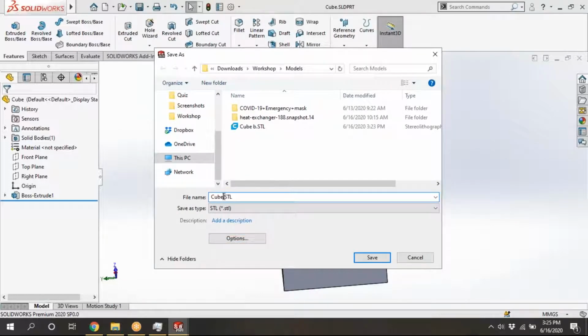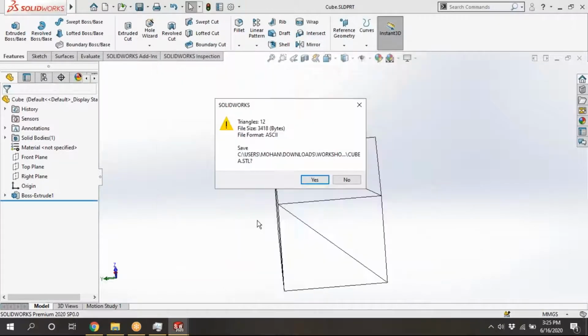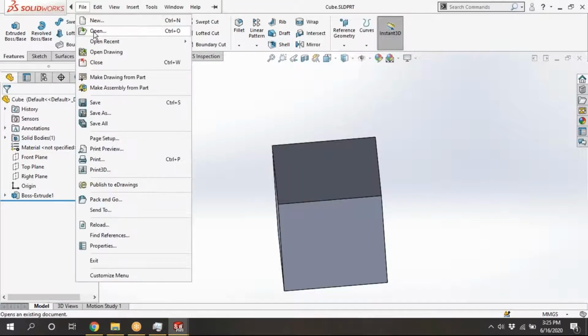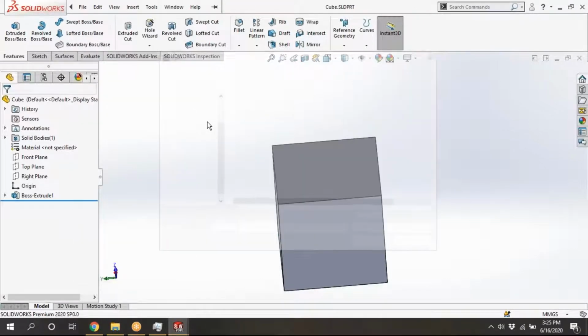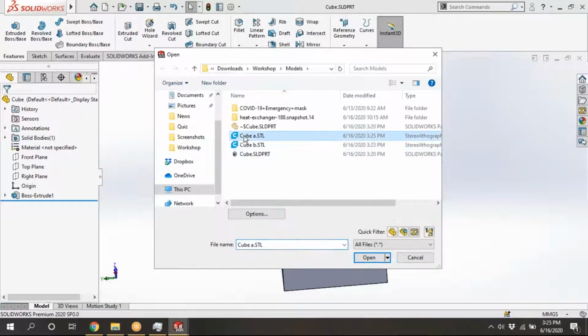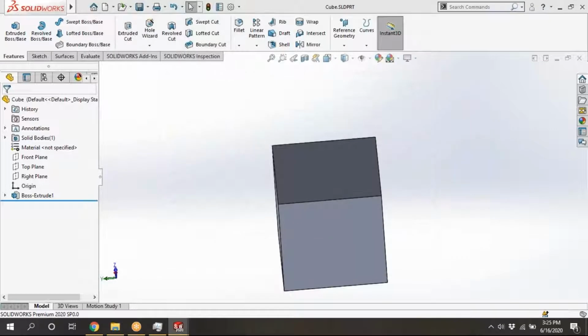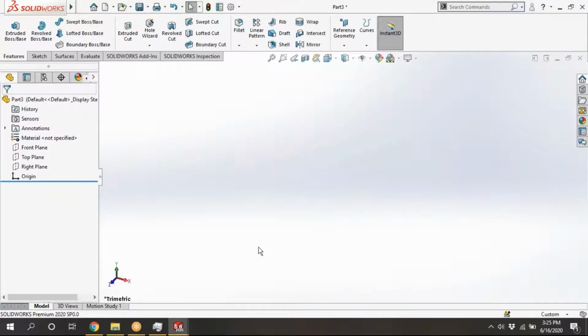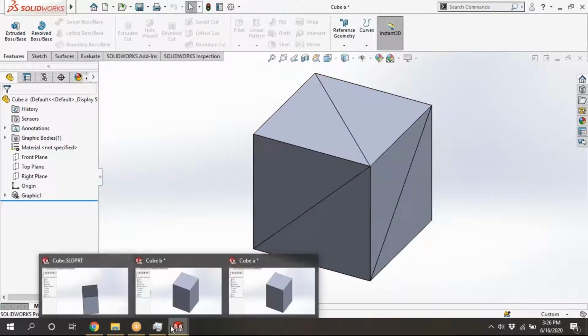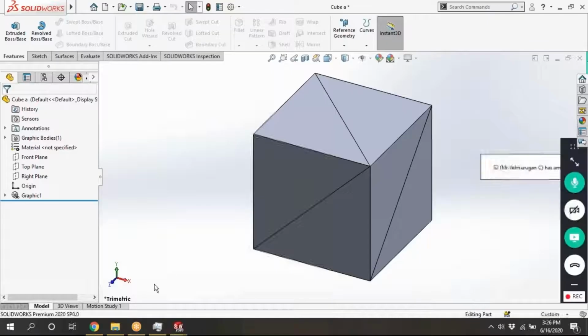Cube ASCII. Open. Yeah, it is open. See, this is cube ASCII and this is cube binary.